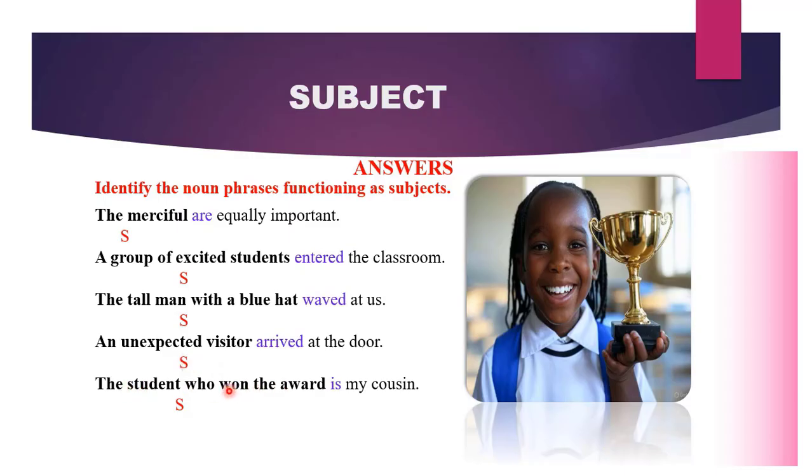The student who won the award is my cousin. Who is my cousin? It is the student who won the award, not only the student. So note that if there is a noun and the noun contains a clause that describes the noun, it will form part of the noun, so together they will perform the same function. Does it perform over here? It performs the subject role. Now we know how to identify noun phrases that are functioning as subjects.